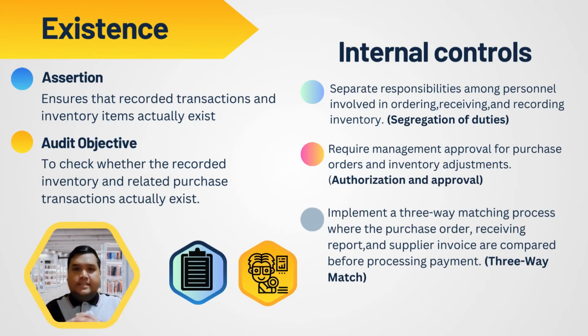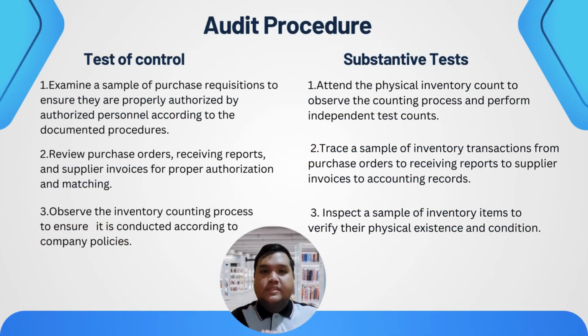We will go to the first assertion relating to the transaction of purchase, which is existence. The audit objective is to check whether the recorded inventory and related purchase transaction actually exist. Next, we will go to the internal control. Firstly, separate responsibility among personnel involved in ordering, receiving and recording inventory, require management approval for purchase order and inventory adjustment, and implement a three-way matching process where the purchase order, receiving report and supplier invoice are compared before processing payment.